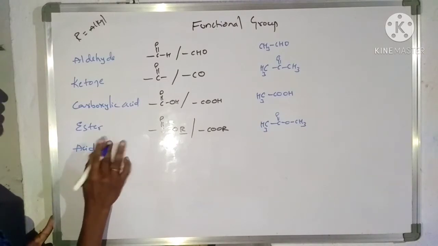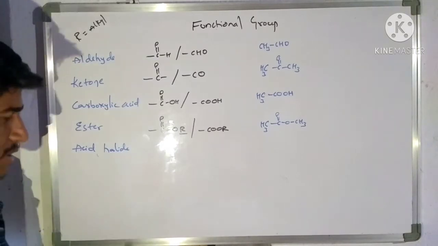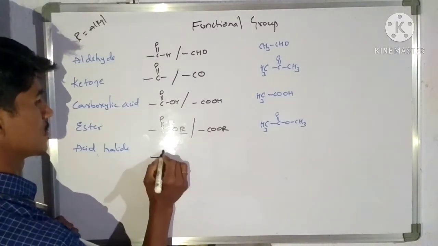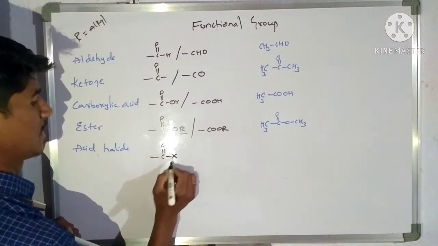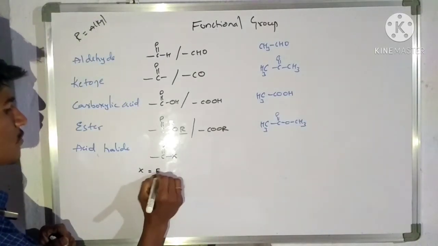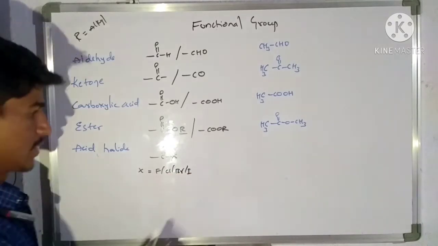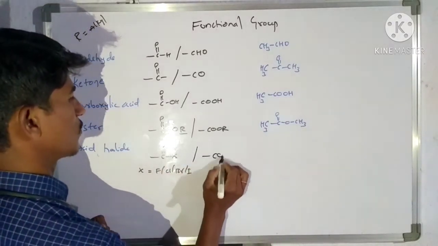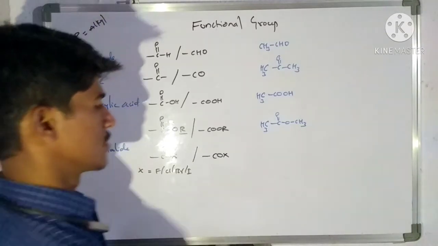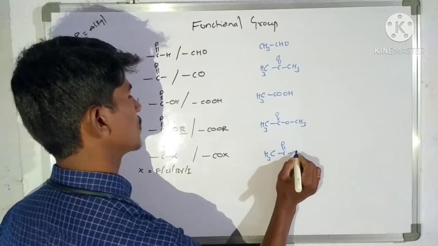The representation of acid halide is like this, with X. We know very well that X is nothing but a halogen: fluorine, chlorine, bromine or iodine. It can also be represented as COX. The example is CH3 C double bond O Cl.